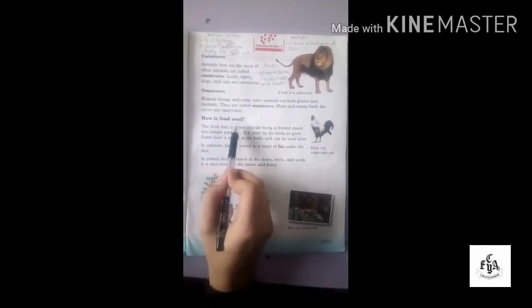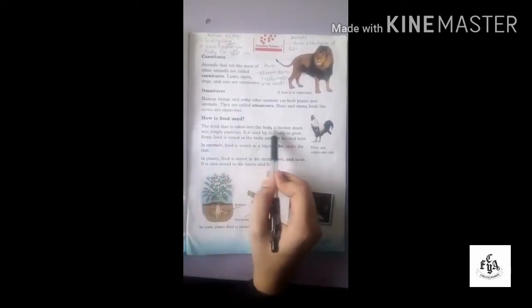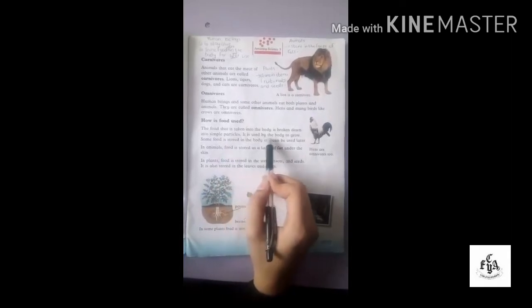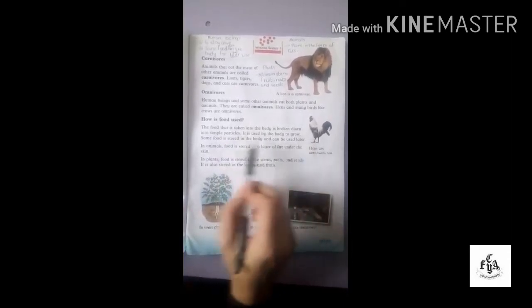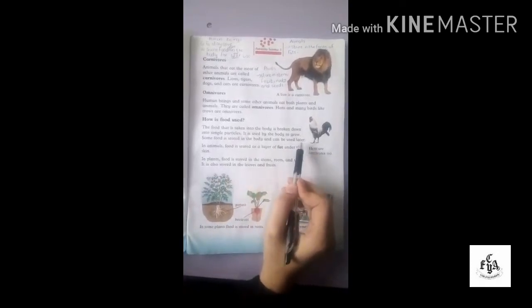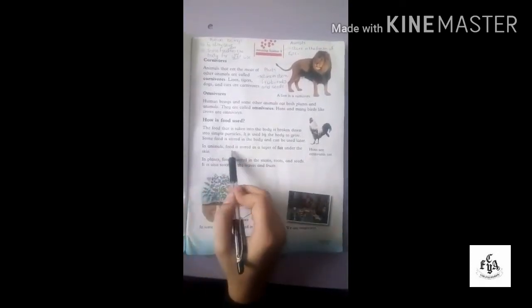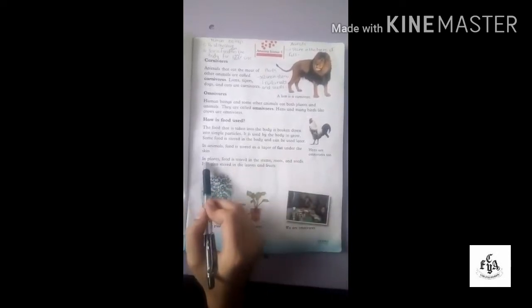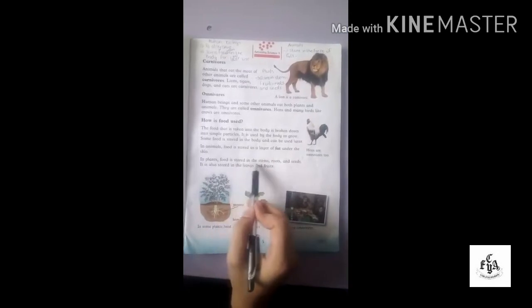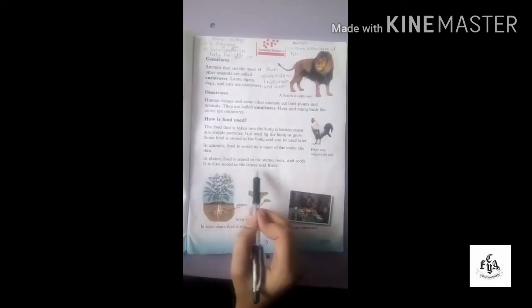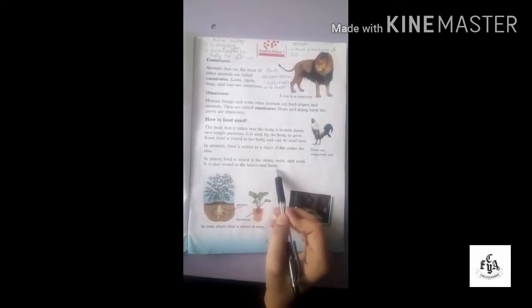How is food used? The food that is taken into the body is broken down into simple particles. It is used by the body to grow. Some food is stored in the body and can be used later. In animals, food is stored as a layer of fat under the skin. In plants, food is stored in the stems, roots and seeds. It is also stored in the leaves and fruits.